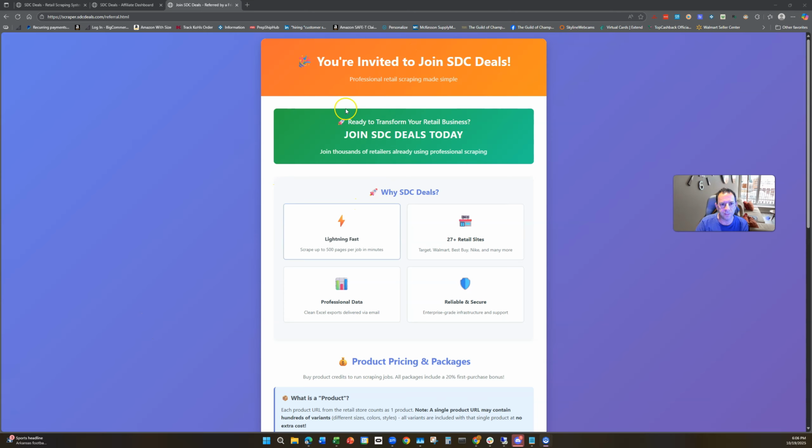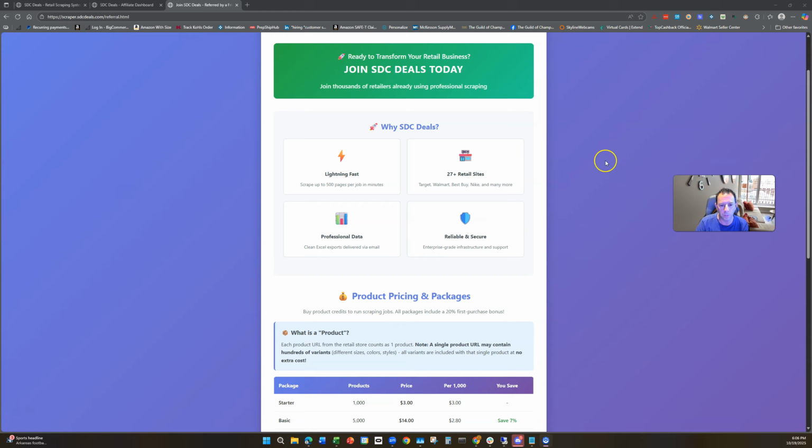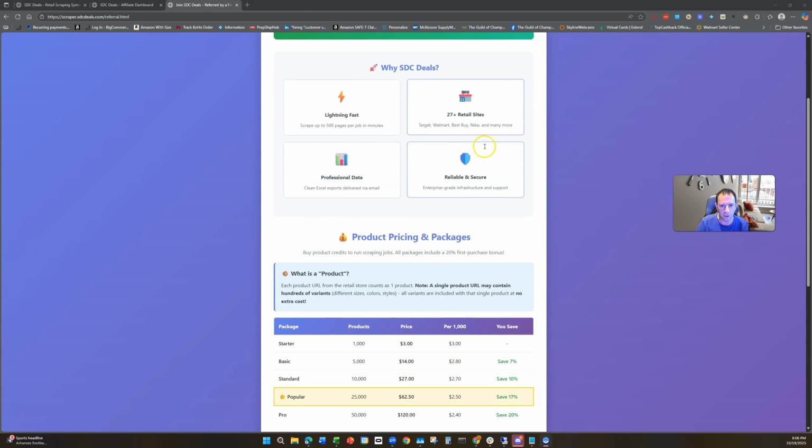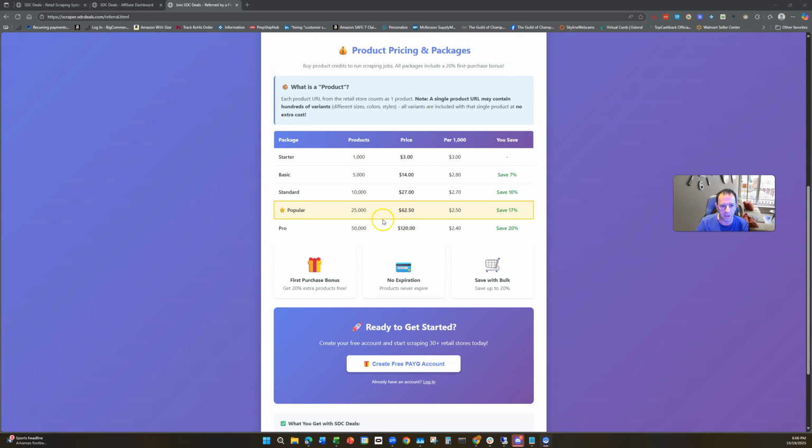Once you do share a code, the person that clicks it, if they want to get started, this is what they will see. You've been invited to join SDC Deals, and it'll have your code displayed when they click your link. It gives them a little bit of information on what the site is, and the pricing packages. Again, here are the different ones that you're earning 20% of. So if someone purchases 50,000 products, you're going to earn over $20 for that one purchase.